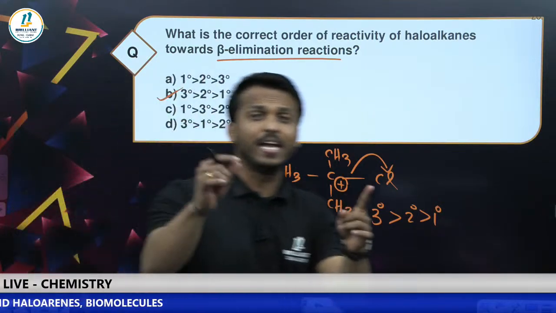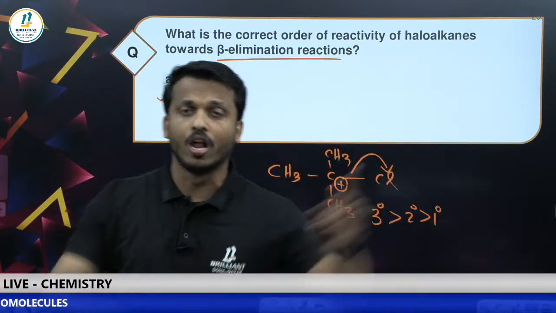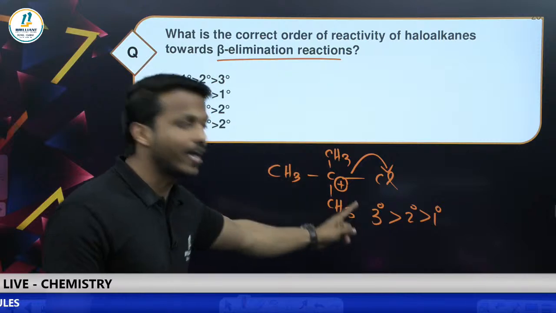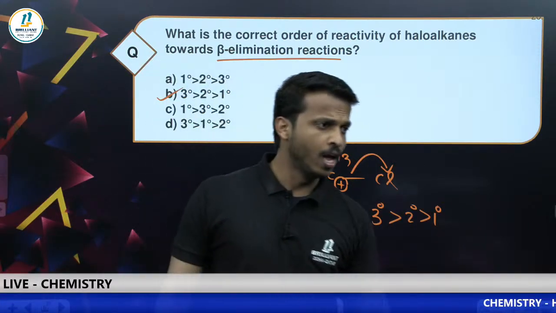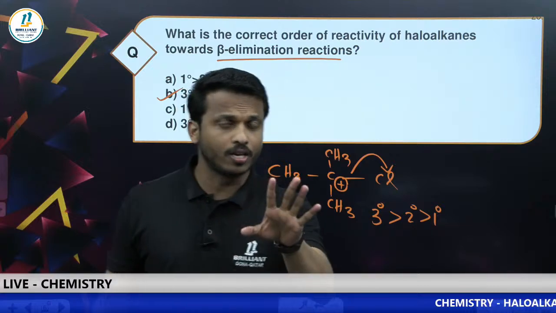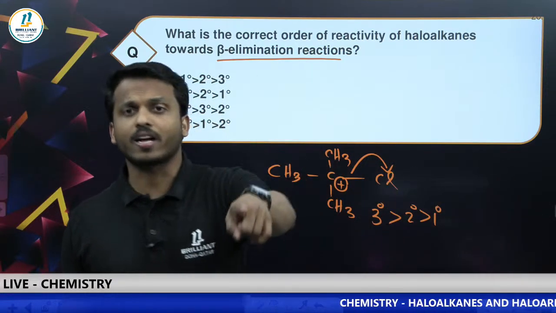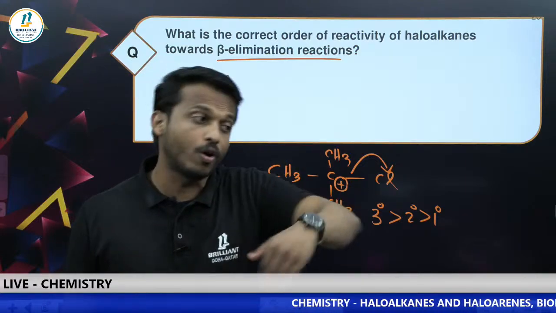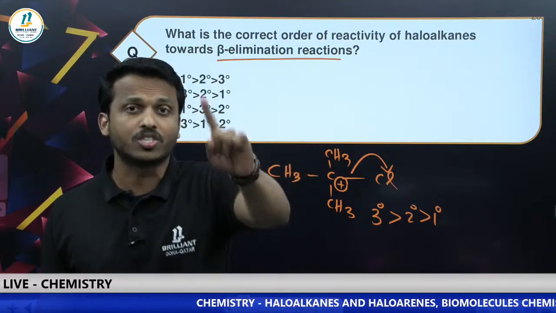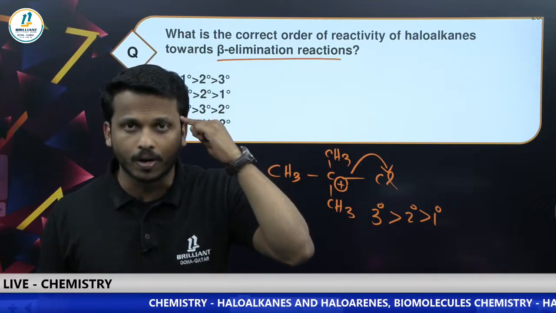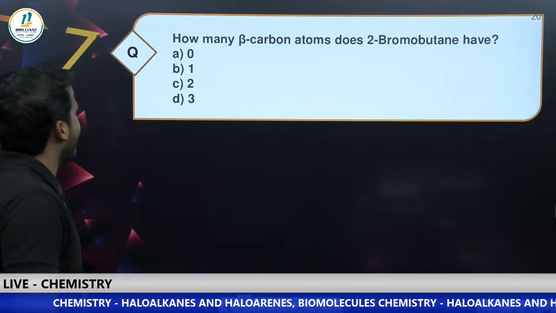So note the point. Beta elimination is based on the stability of the carbocation formed, that is tertiary greater than secondary greater than primary. That is the correct answer. My dear students, whether the answer is correct or not is not a factor here. Please write your answer here. Make the correction yourself. Do not worry that your answer is wrong or that you made a silly mistake. No problem. You will remember that mistake and not repeat it in the main examination. Okay, let's go to the next question.